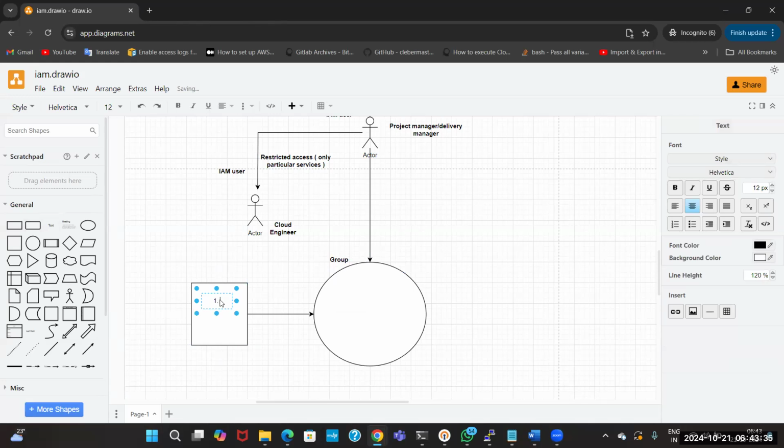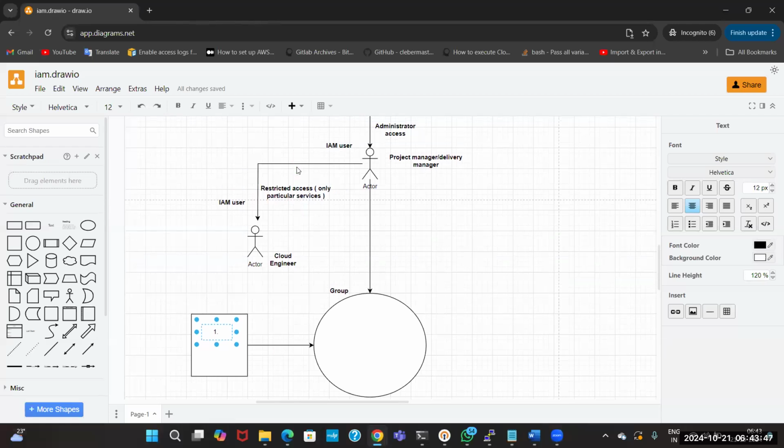For example, he will have access to particular services. As I mentioned previously, whenever he is creating a user, he has to give the access also, and that will be only to particular services. Now we have to list those services down.